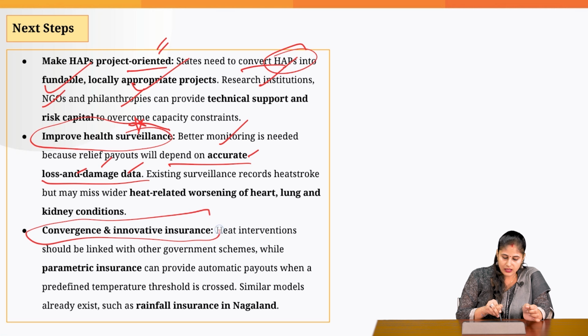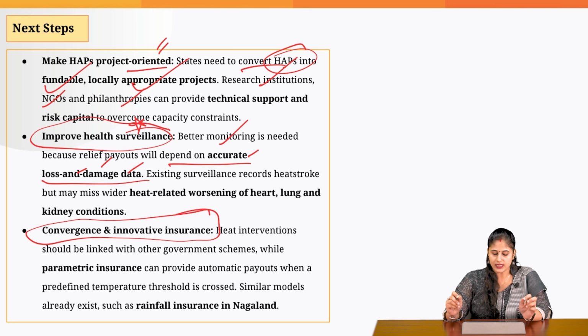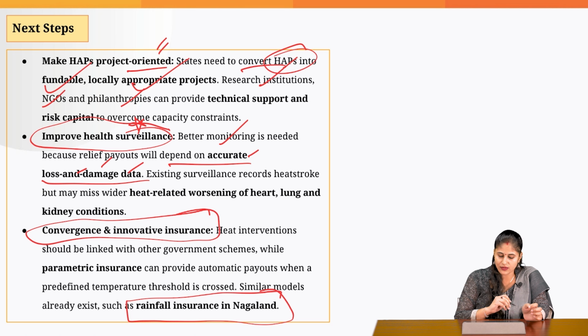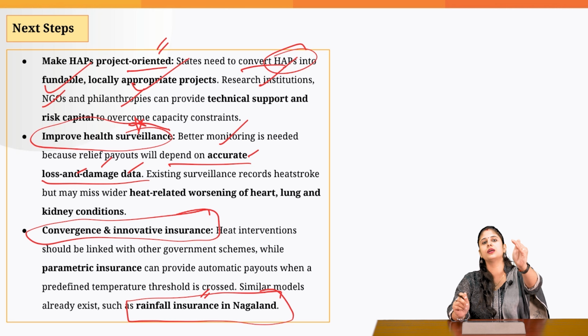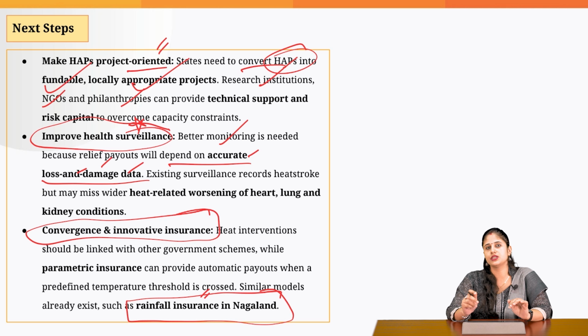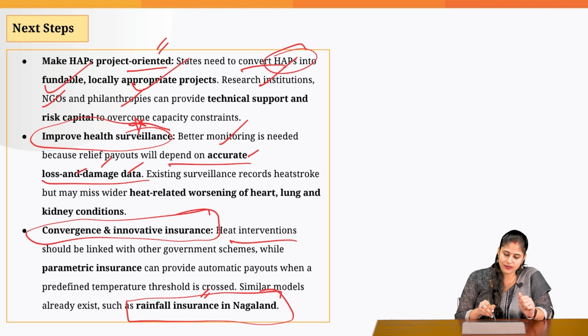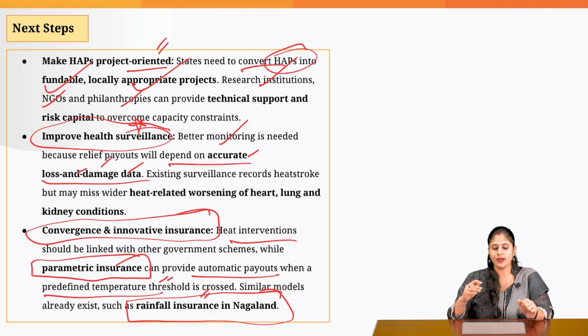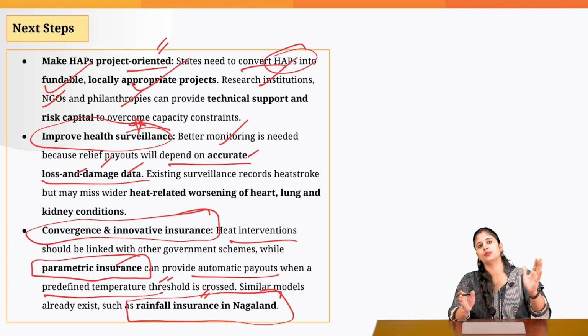And lastly, convergence and innovative insurance. This is something that we are seeing in the case of Nagaland. Nagaland has come up with a rainfall insurance. So whenever the rainfall is beyond a particular threshold, it gives compensation to the affected people. So the same thing we can do with respect to the heat wave. We can come up with a parametric insurance which can provide automatic payouts when a predefined temperature threshold is breached. So these are the necessary steps that we need to take in order to make sure that India is effectively in a better position to protect its vulnerable community from the impacts of the heat wave.